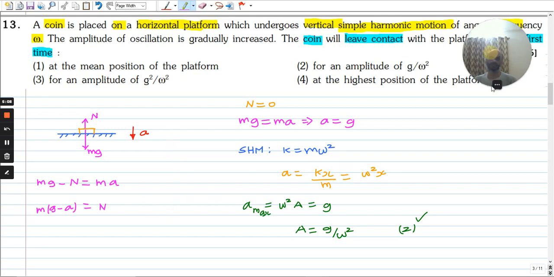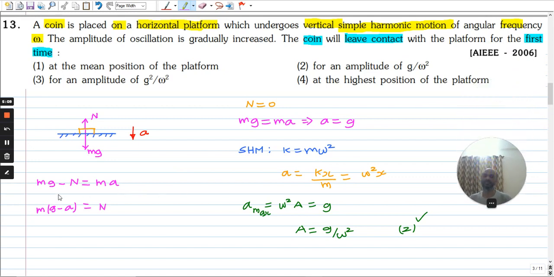So writing the force equation, we get mg minus N equal to m into a. So from this we get the normal reaction as m into g minus a. So g is constant. So as the acceleration keeps on increasing, the normal reaction will decrease. So the chance of the normal reaction becoming 0 is first at the extreme position. When the normal reaction becomes 0, the acceleration will become g.